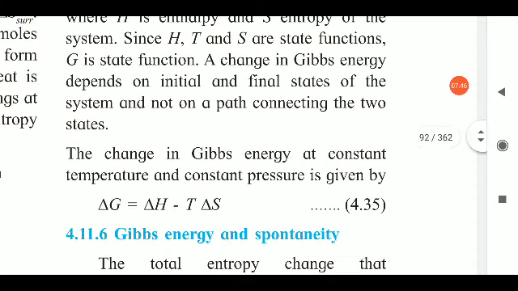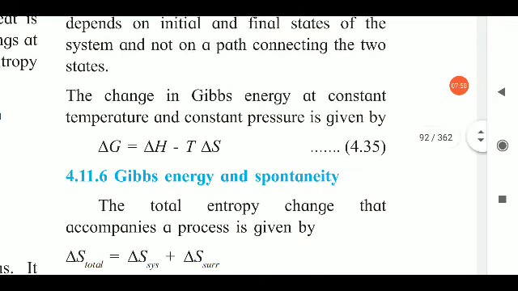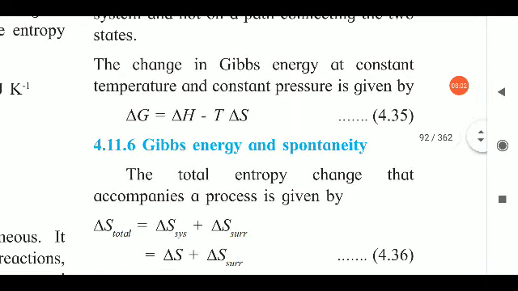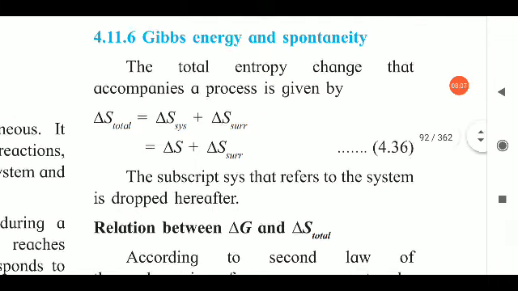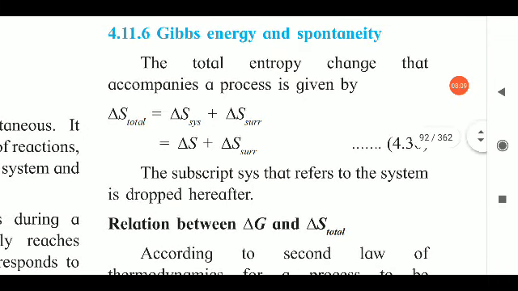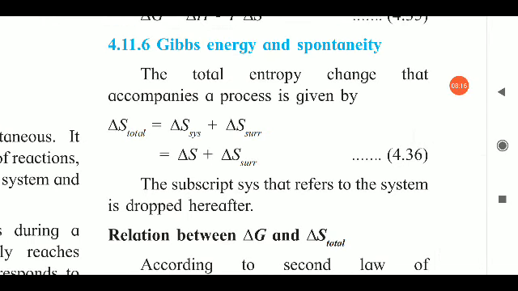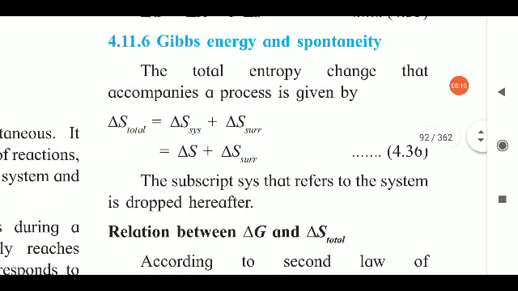Now a change in Gibbs energy depends on the initial and final states of the system and not on the path by which it is followed. The change in Gibbs energy at constant temperature and pressure is delta G is equal to delta H minus T delta S, by equation 4.35. Now, Gibbs energy and spontaneity, we are going to see in the next point. Gibbs energy is nothing but the energy which is unavailable for work done.